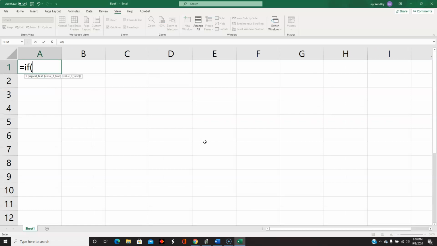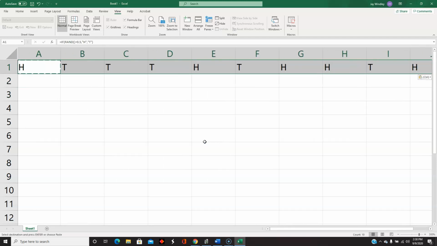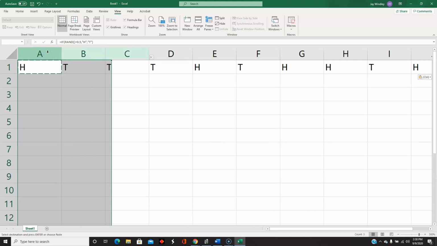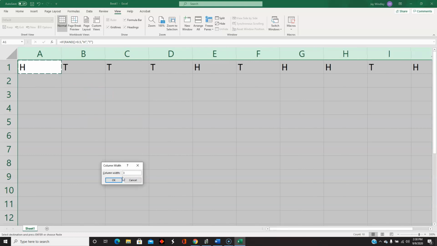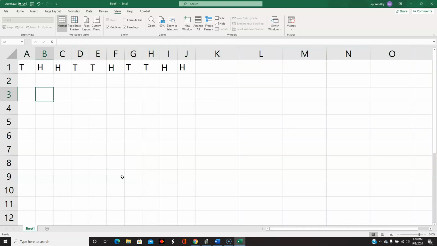So I'm going to do an if statement with a rand statement to randomly put H or T to represent heads or tails. And then I'm just going to copy that 10 times and maybe change the width of these columns. Okay, so there I have my string of 10 heads and tails. I'm going to turn that literally into a 10-character string.